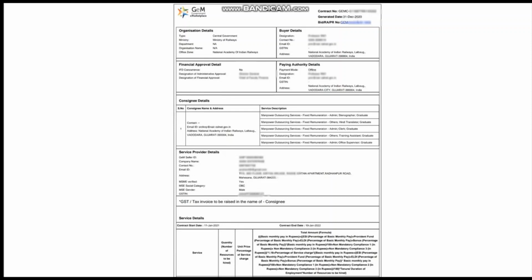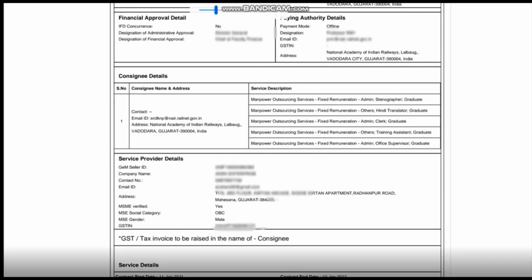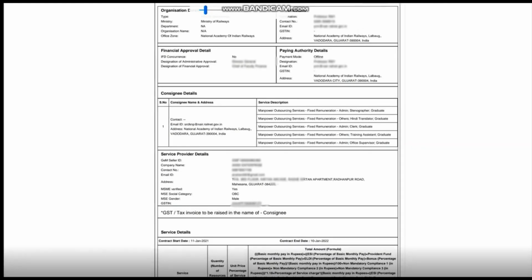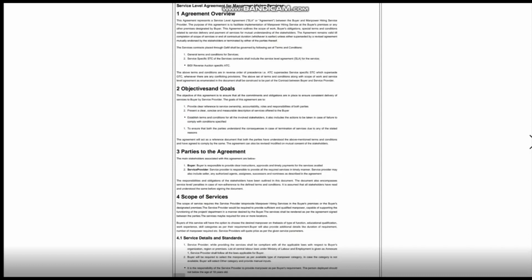So if you see the order copy, you will see that all the criteria you have put here are available in the contract order. You can see the monthly payment you have to make to the service provider, including all the taxes and service charges. The other terms and conditions are also available in the contract order.